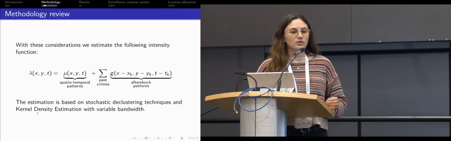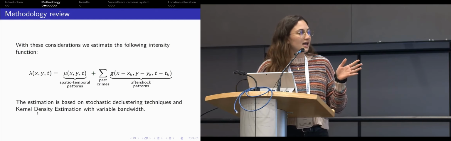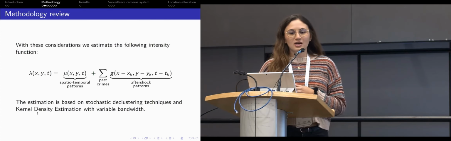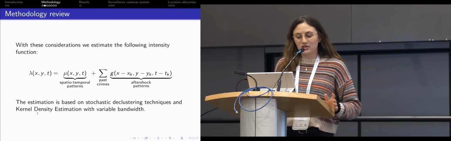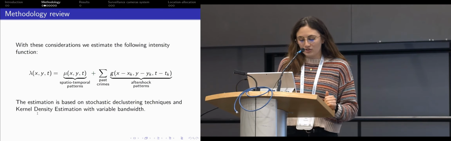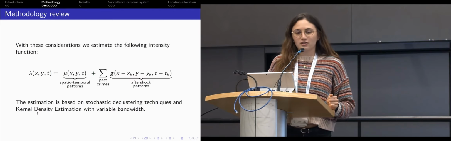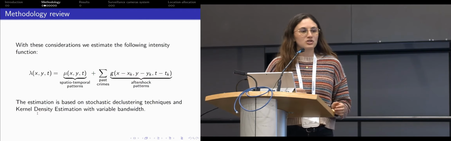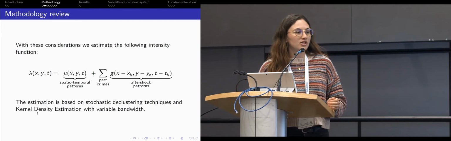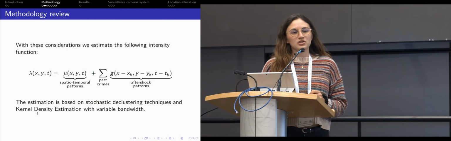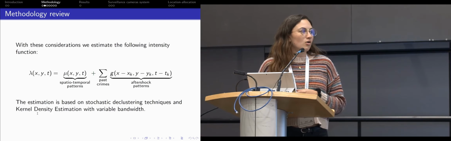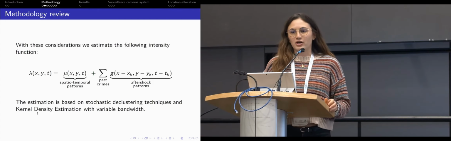Here we want to understand how the crime that occurred in location xk, yk, and time tk spreads along different spatio-temporal locations. The estimation of this intensity function was done with stochastic declustering techniques and kernel density estimation, and we particularly used a Monte Carlo Markov chain to determine whether a crime observation accounted for an aftershock or a background crime.